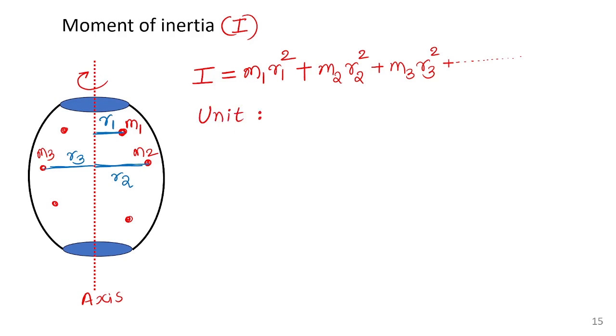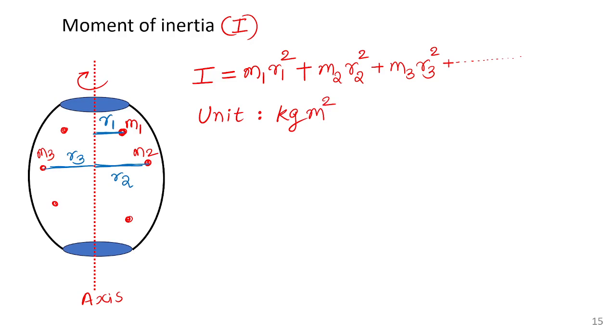Unit is, you know that mass has the unit kilogram. R1 is actually distance, right? Distance has the unit meter. So R square will be meter square. So the unit of moment of inertia will be kilogram meter square.